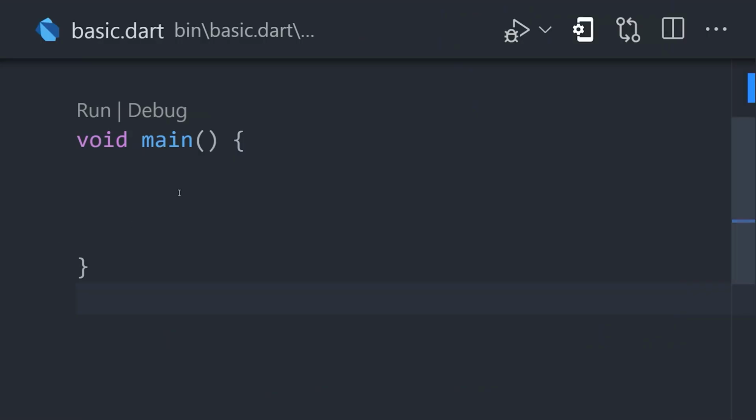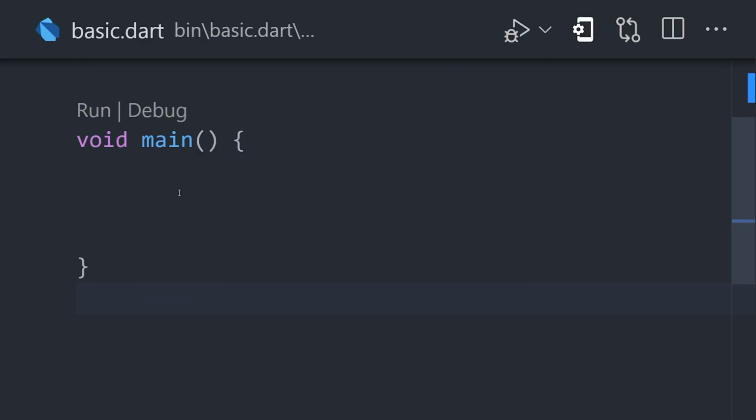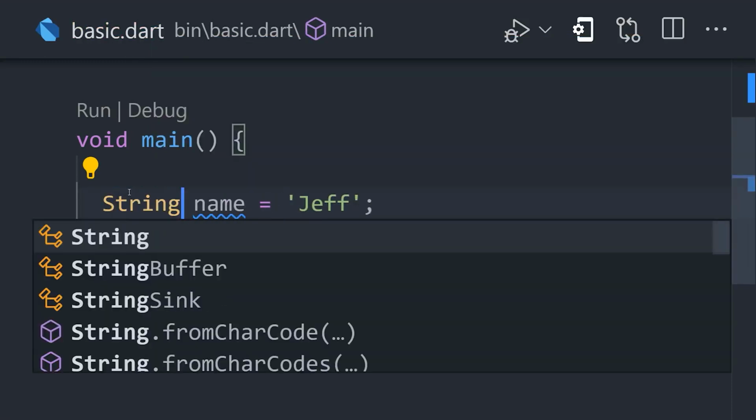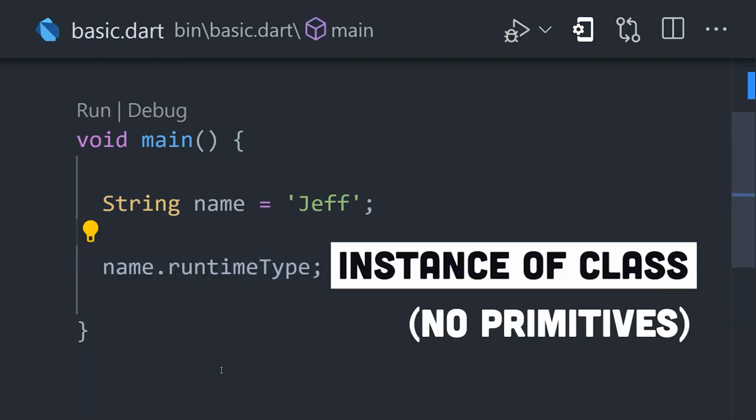A Dart program always starts with a main function that has no return value, so it's annotated with the void type. Inside of it, we might declare a variable with var and set it equal to a string. Dart will automatically infer this as a string type. However, we could explicitly type it by replacing var. Anything you can store in a variable is an object, and every object is an instance of a class. The only thing that's not an object in Dart is null.